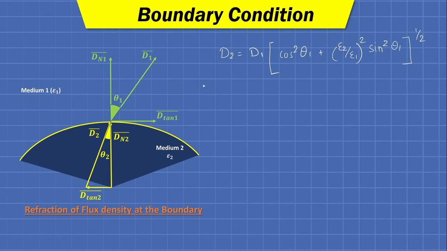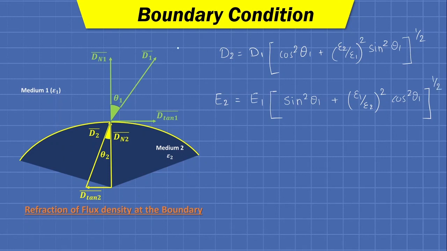We can also use some similar variable manipulation techniques and derive the magnitude of intensity in medium 2 as E2 equals E1 multiplied by the square root of sine square theta 1 plus epsilon 1 by epsilon 2 whole square cos square theta 1.